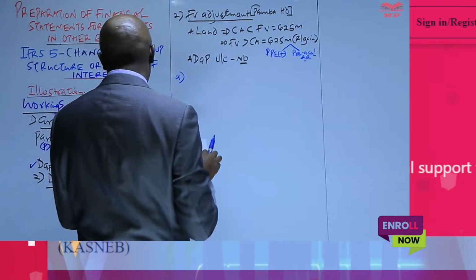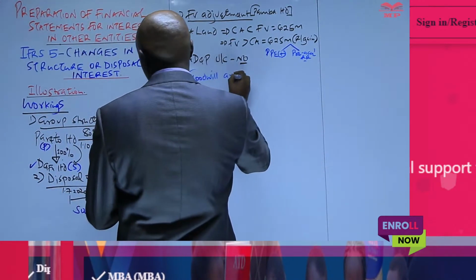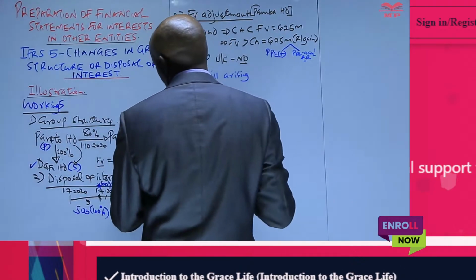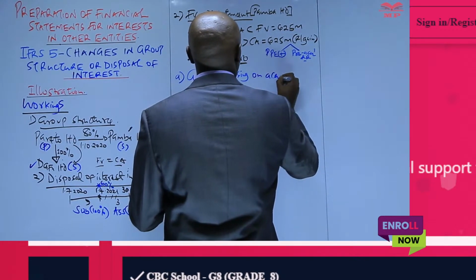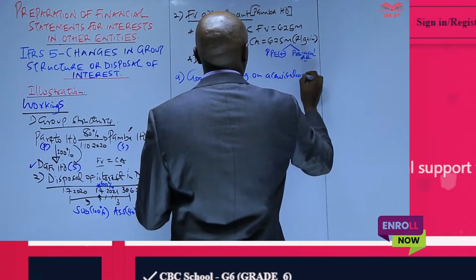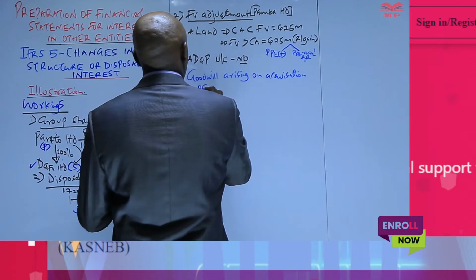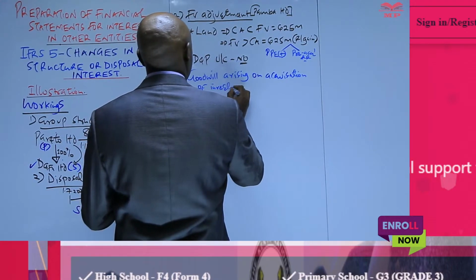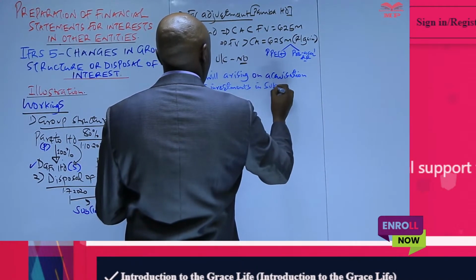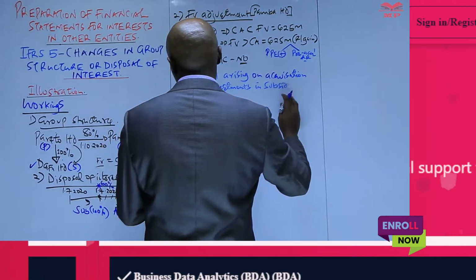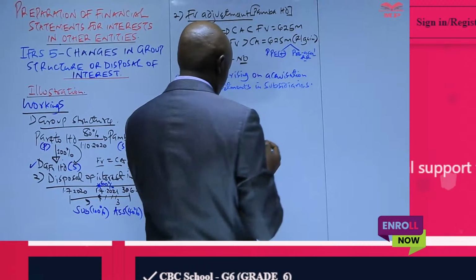So what you are required to do is to compute the goodwill arising on acquisition of investment in subsidiaries.